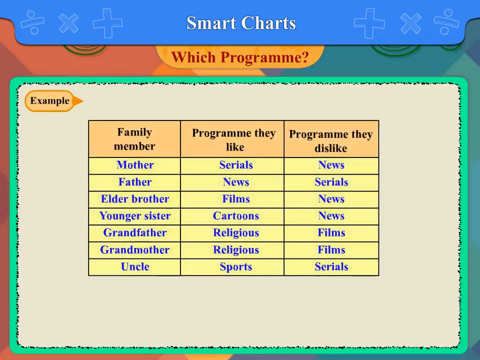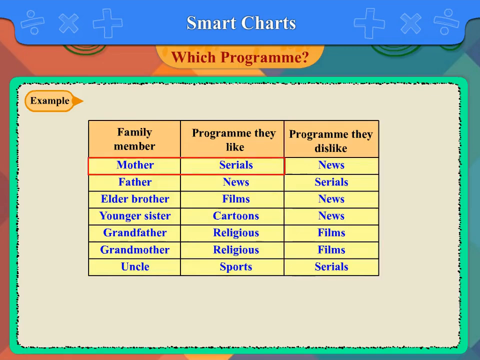Example: a table showing the information about one program liked by the members of a family and one program disliked by them is given here. From this table, let us find the answer of the given questions. There are 3 columns in the table. The family members are given in the first column. In the second column, the program they like, and in the third column, the program they dislike are given.